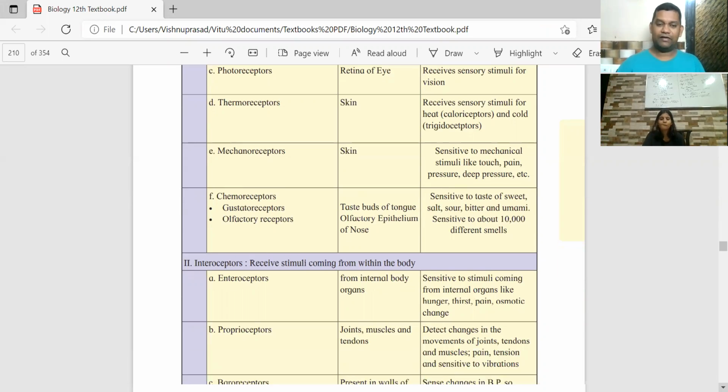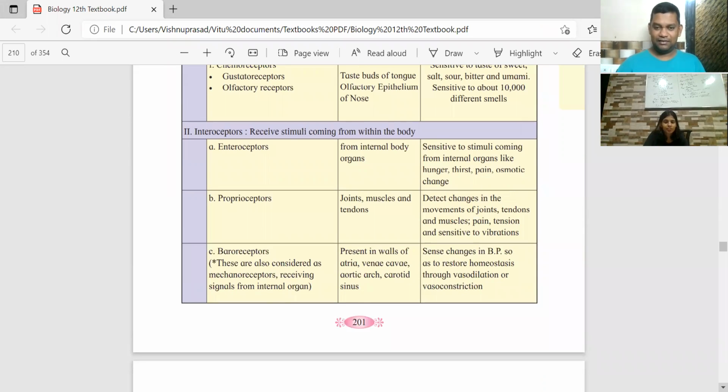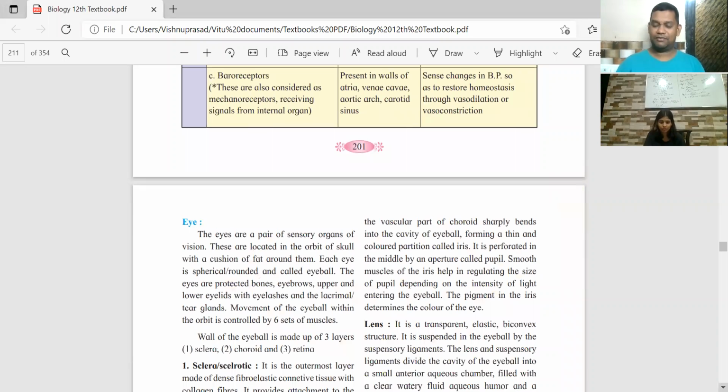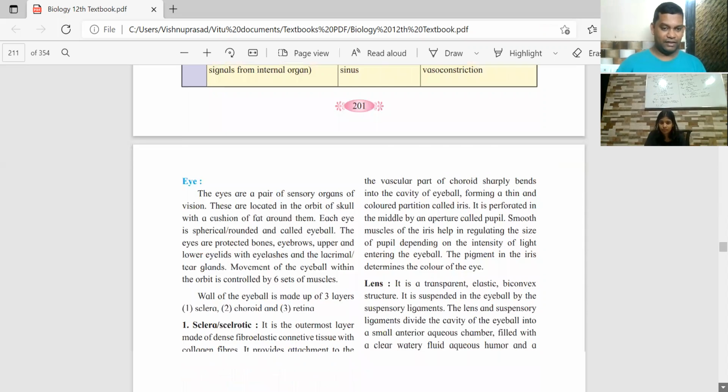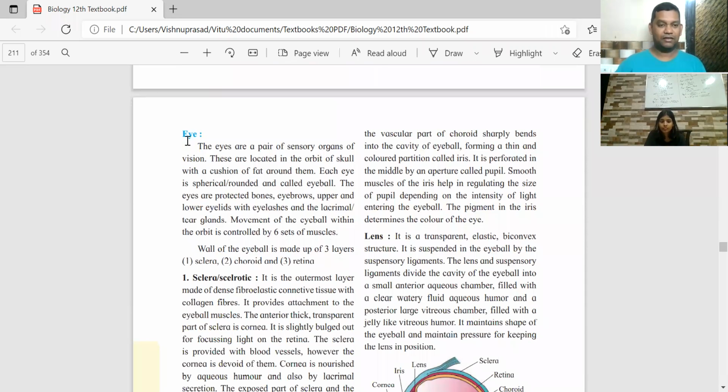So we have seen all different types of receptors. The main function of a receptor is to gather the stimulus, perceive the stimulus, and pass it on to the CNS, so that it can be processed and the respective response can be generated. So on this understanding of the receptor, where it is the nerve ending that we talk about, we have to learn about something called the sense organs.